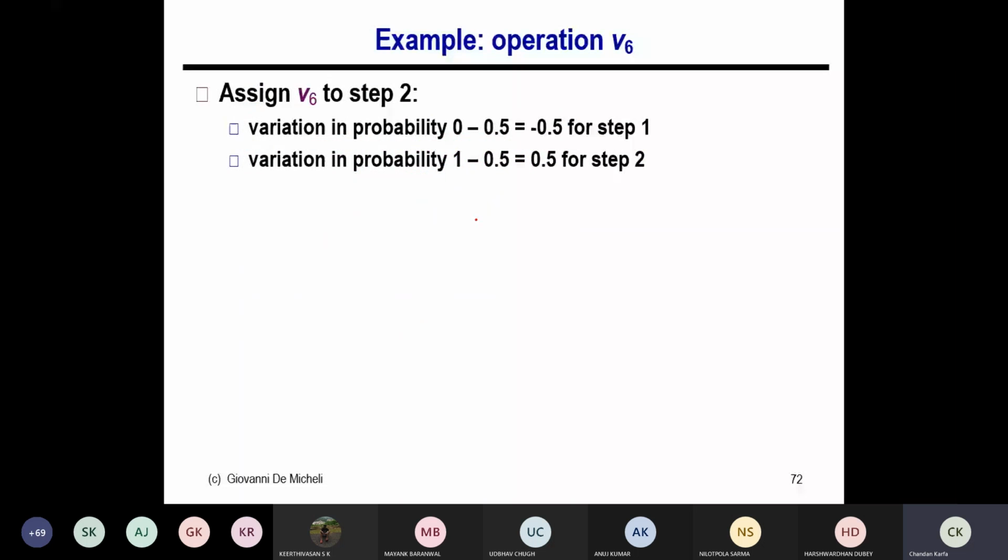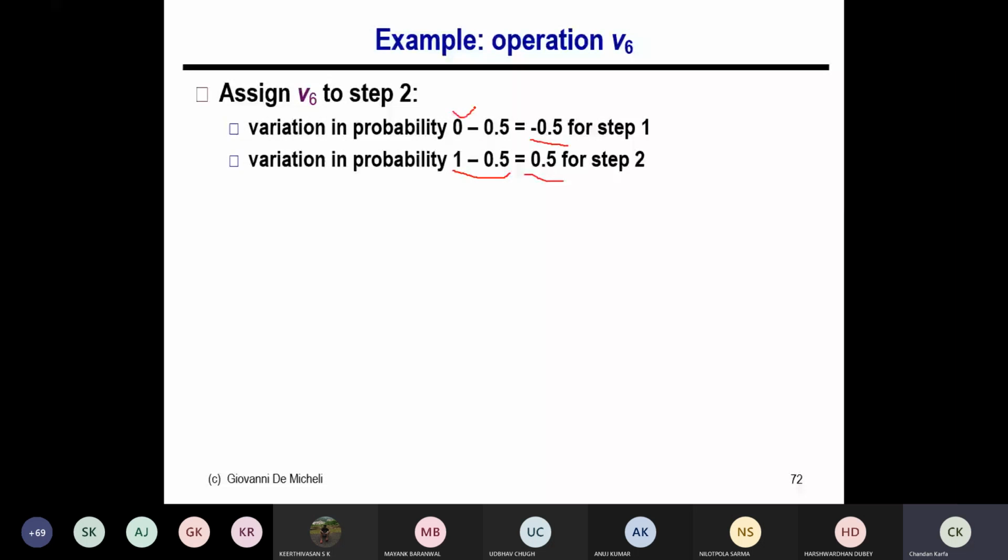Now assume that I want to assign operation V6 in timestamp 2. What is the variation in probability? Now in timestamp 2 the probability is increasing, so earlier it was 0.5, now it becomes 1 minus 0.5. This is the increase in probability. And in timestamp 1 it is minus 0.5, a decrease in probability because it is not scheduled here.